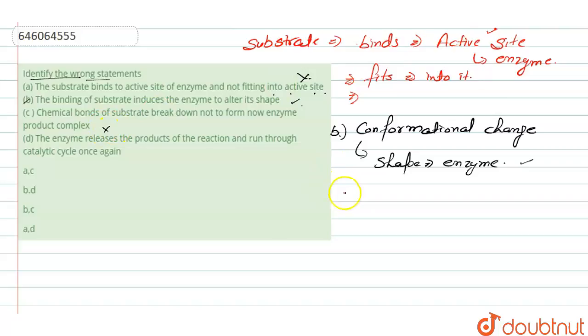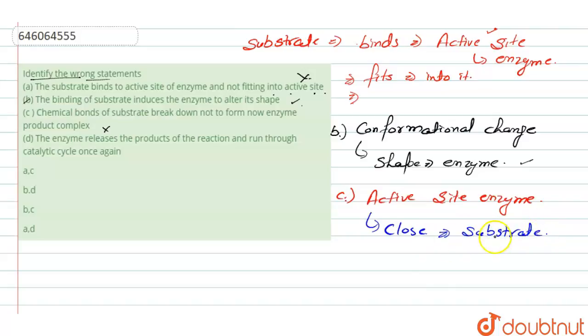The active site of the enzyme is present in close proximity of the substrate, and it breaks the chemical bond of the substrate, and a new enzyme substrate complex is formed.